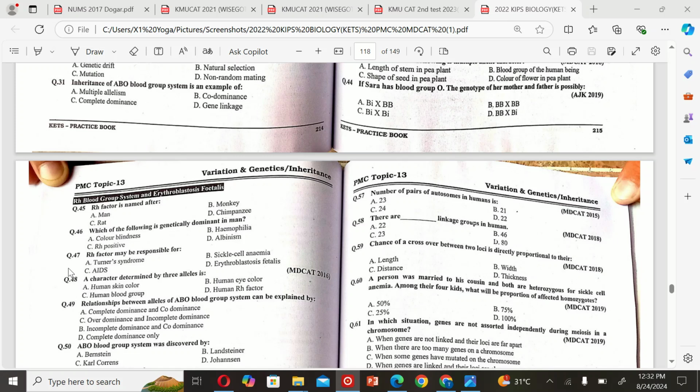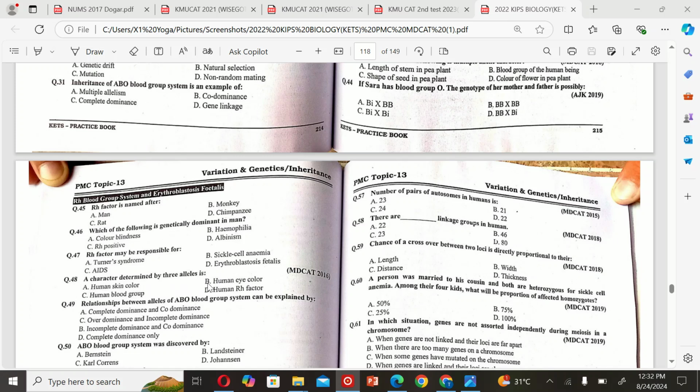The next MCQ is: Rh factor may be responsible for A. Turner syndrome, B. Sickle cell anemia, C. AIDS, and D. Erythroblastosis fetalis. So the correct option is B. Sickle cell anemia.